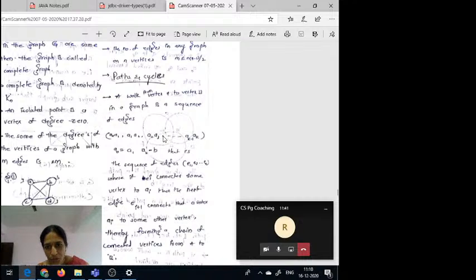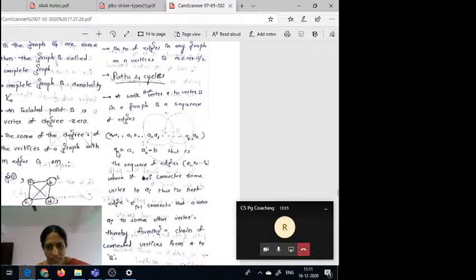Then that means a2 to a3 some edge is there, from a3 to a4 some edge is there. This edge is connected with some other vertex. Then the next edge is ei plus 1. Again ei plus 1 connects with another vertex, like ai to some other vertex. So thereby forming a chain of connected vertices. That means a0 to a1, a1 to a2, next a2 to a3, like that it forms a chain of connected vertices from A to B.